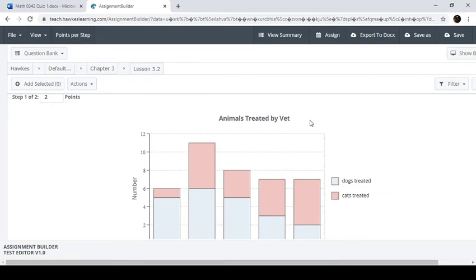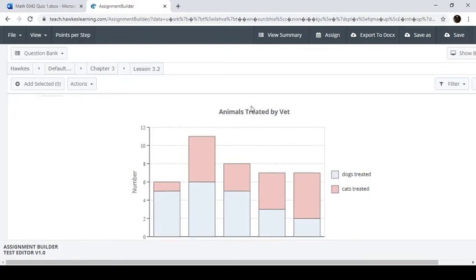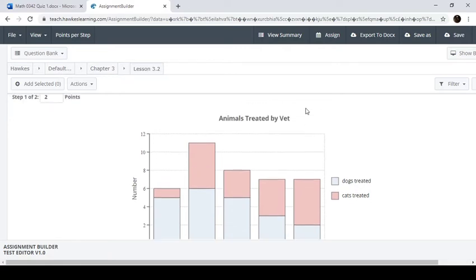A title for a graph should tell us everything that we can expect to see in the graph. So it should tell us what we are measuring with this graph, it should tell us how we're measuring it, and it should tell us where it came from. So if I were to retitle this, I'd say animals, or really dogs and cats, treated by the name of the vet over a week period. Okay?